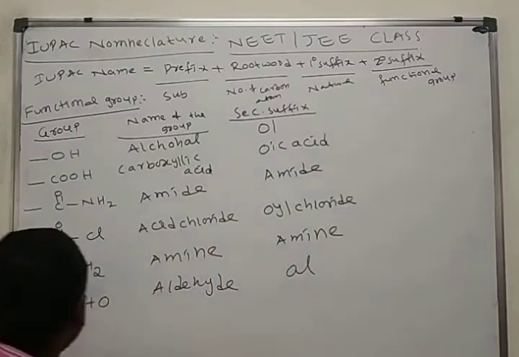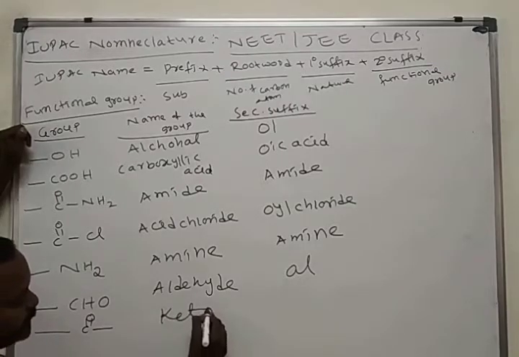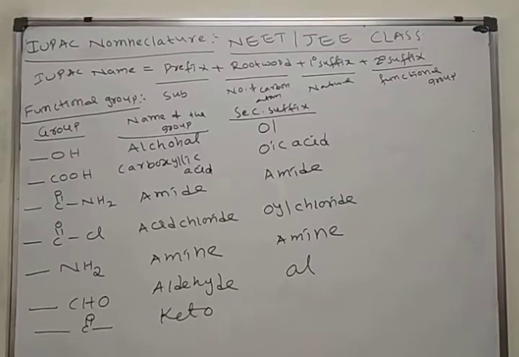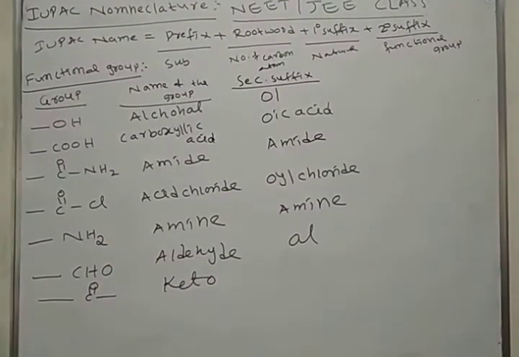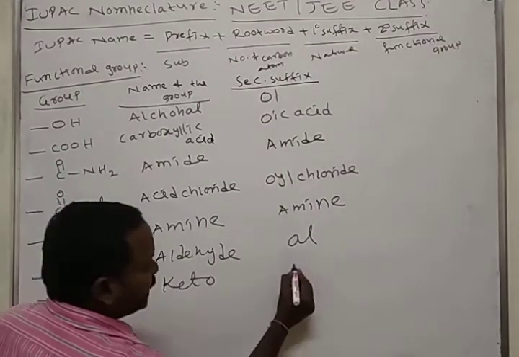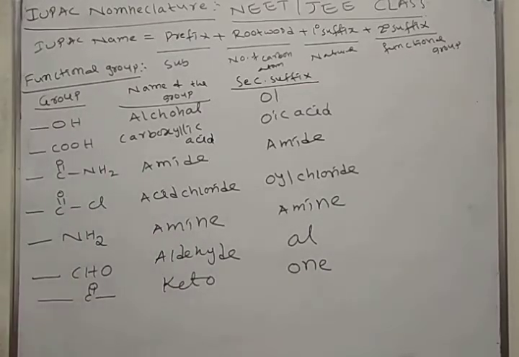Here I am writing the C double bond O functional group. This we call the keto functional group. If the keto functional group is present in a molecule, we use ONE.